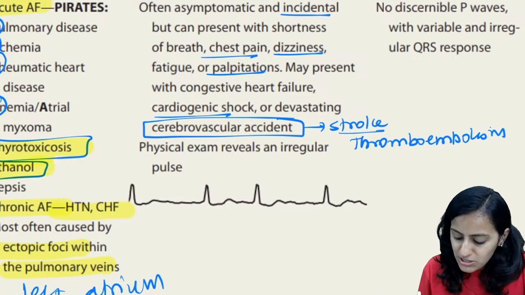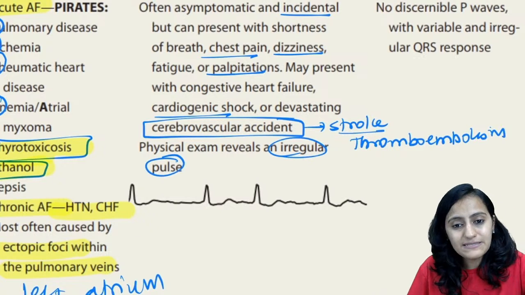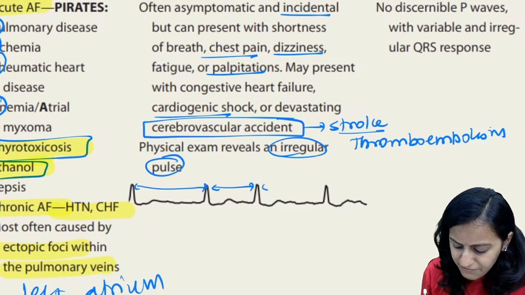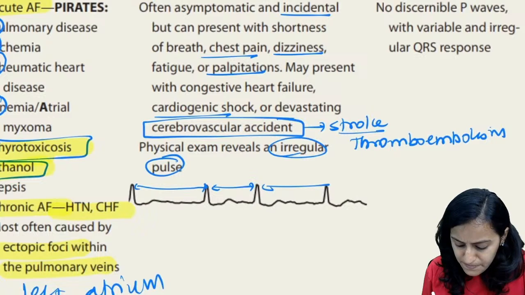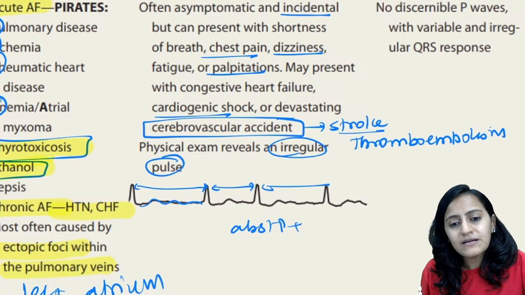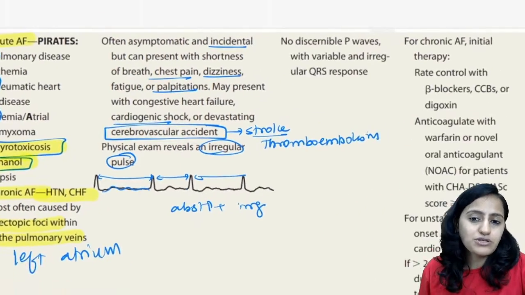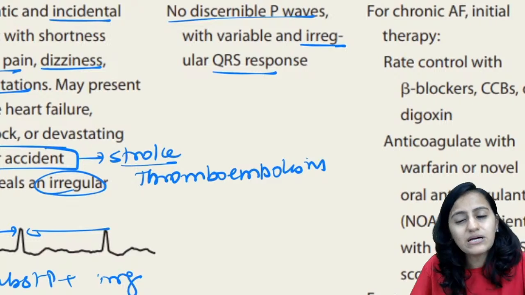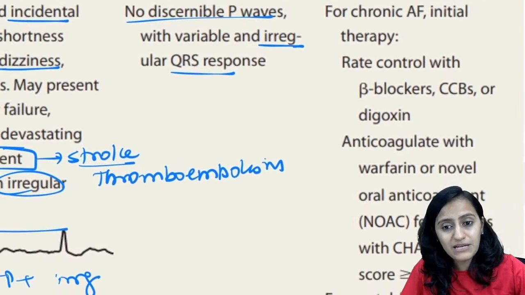On physical examination, the pulse will be irregular. How do you identify atrial fibrillation? Look at the RR first. It is an irregular rhythm and you hardly see any P wave. Absent P waves plus the irregular rhythm is what you see. So basically no discernible P waves with irregular rhythm is your atrial fibrillation.